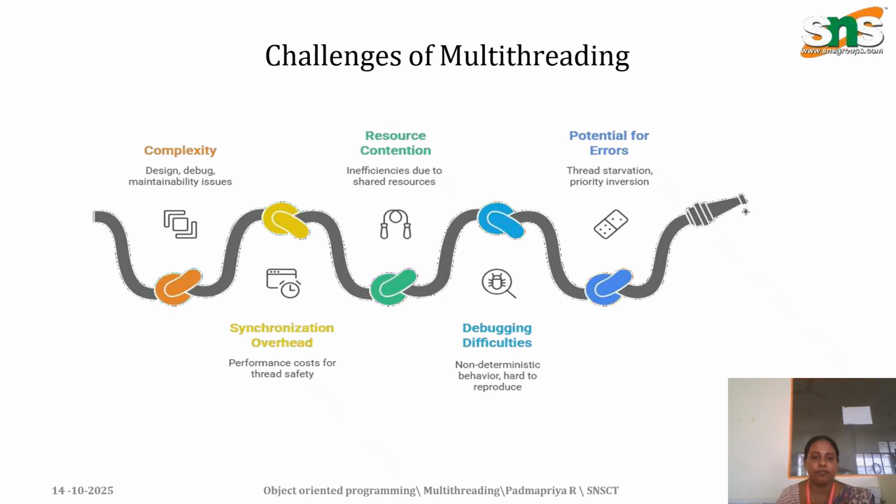These are the challenges of multi-threading: complexity, resource contention, potential for errors, debugging difficulties, and synchronization overhead. Complexity means design, debug, and maintainability issues. Resource contention means inefficiency due to shared resources. Potential for errors means thread starvation and priority inversion. Debugging difficulties mean non-deterministic behavior that is hard to reproduce. Synchronization overhead is the performance cost for thread safety.